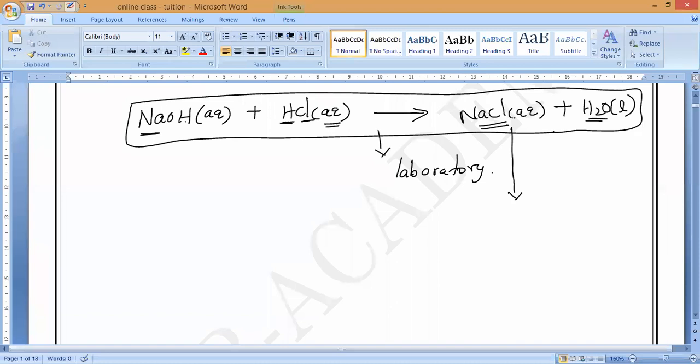Is it yes or no? It must be solid state. Now, this aqueous solution of sodium chloride, if it will evaporate, what do you mean by evaporate?